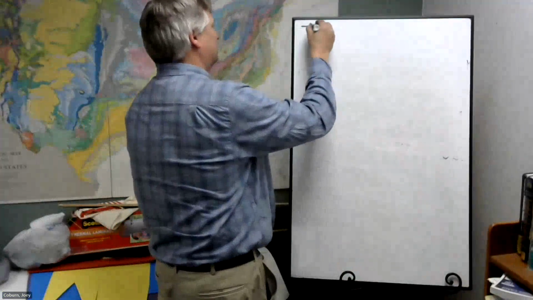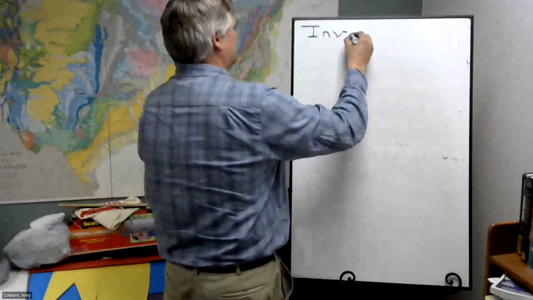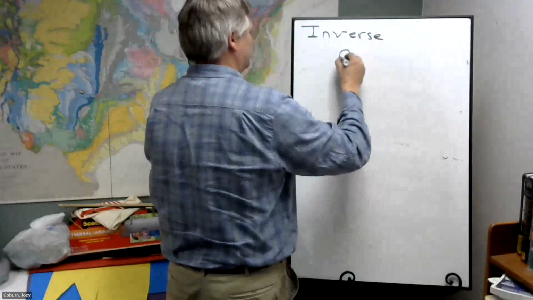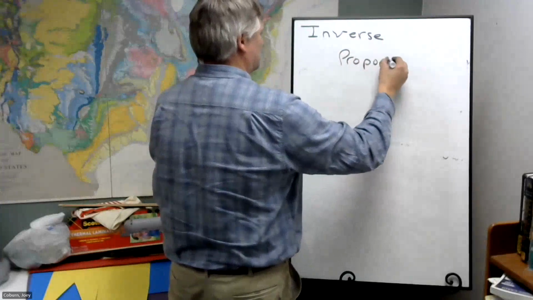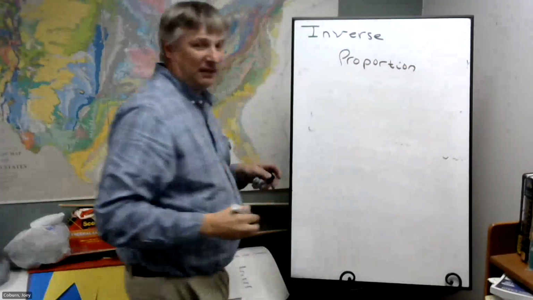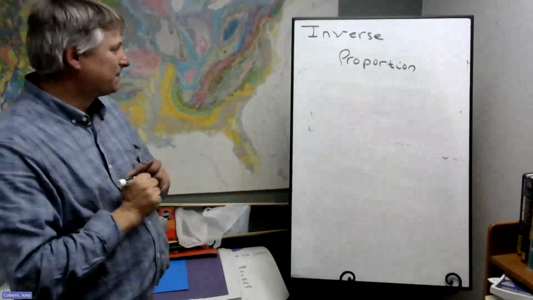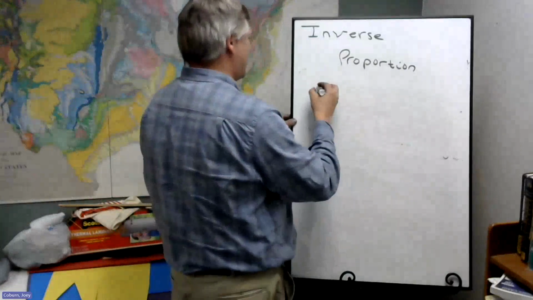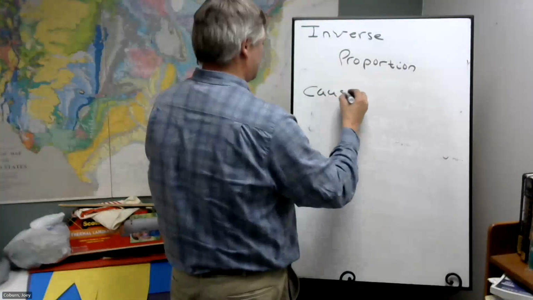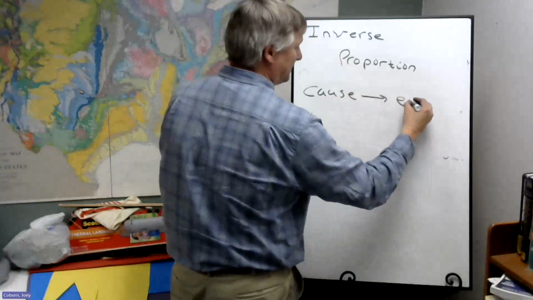So let's consider inverse proportion. The way this works is we have a cause that leads to an effect.